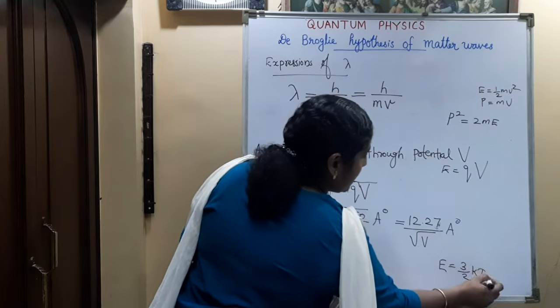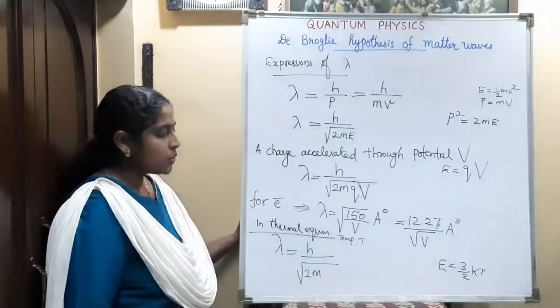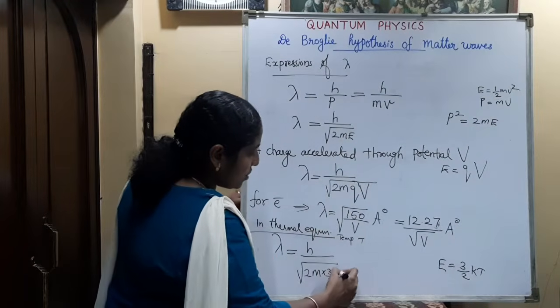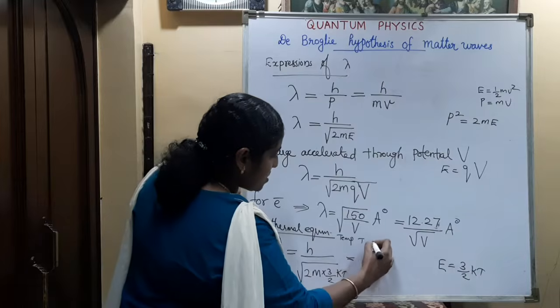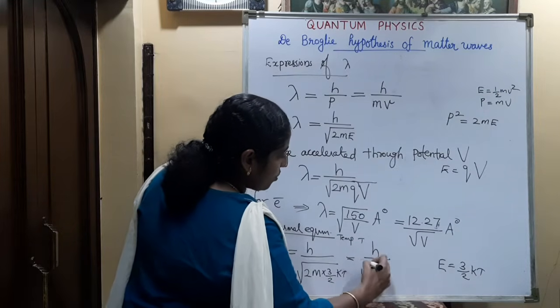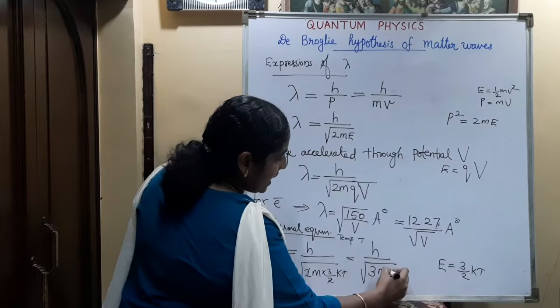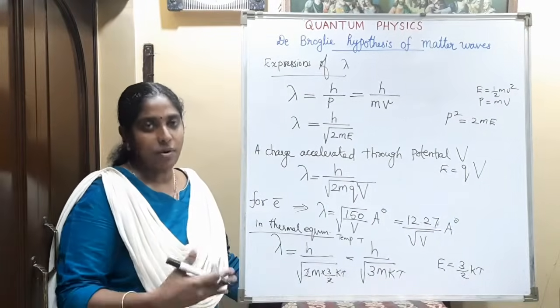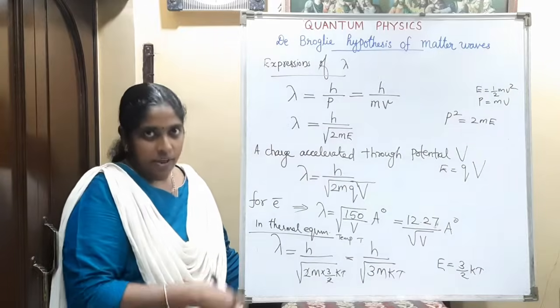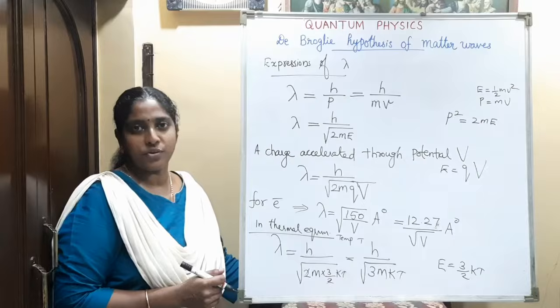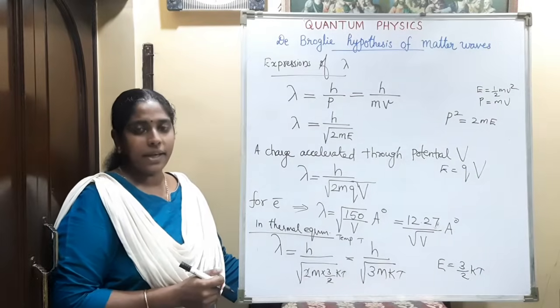3 is the degree of freedom. Then energy is equal to 3 by 2 kT. So we can write here energy as 3 by 2 kT. Then we are getting the expression h divided by root of 3m kT; the 2 will cancel. If in the problem they are asking about a particle at thermal equilibrium at this temperature, then we can directly use this formula: lambda is equal to h by root of 3m kT.